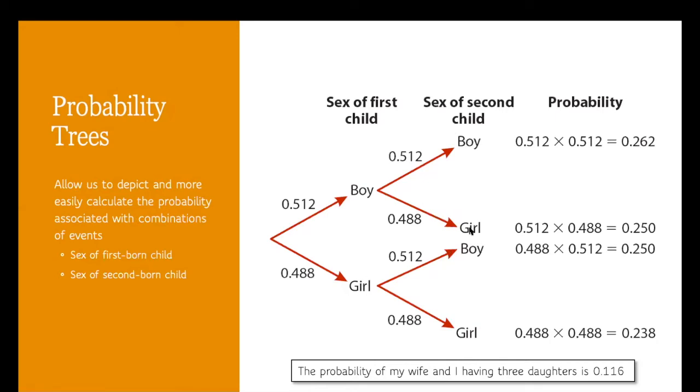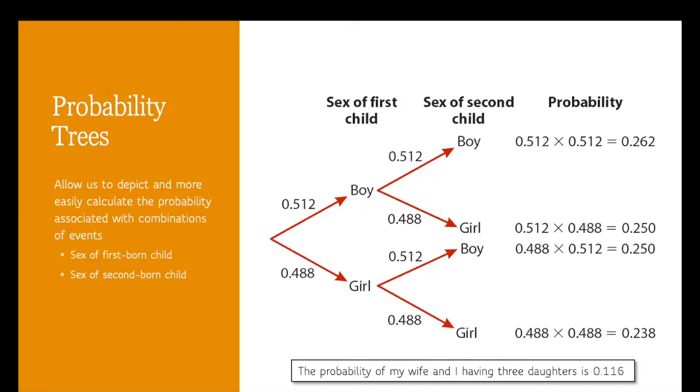And we can see that there are four possible outcomes corresponding to firstborn boy, firstborn girl, second-born girl, and all the different combinations. And you can see that the probability of giving birth to a boy at any one birthing event always stays the same.